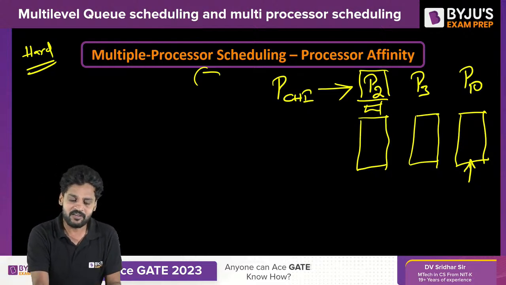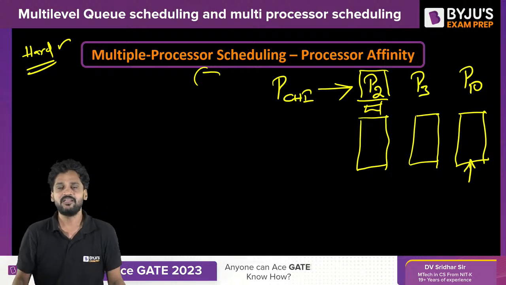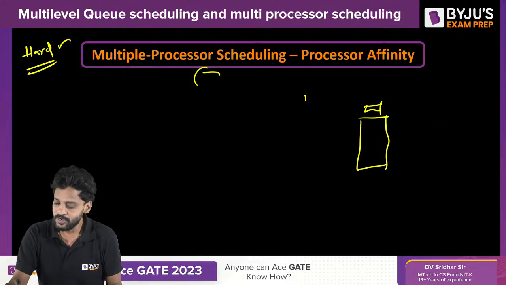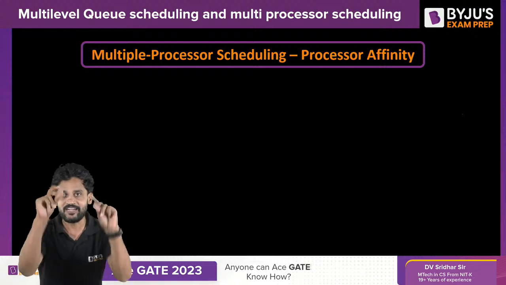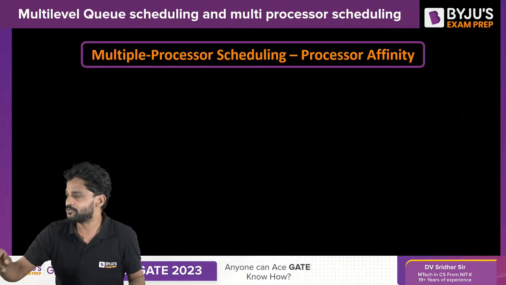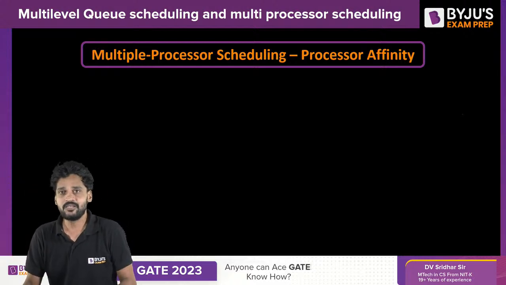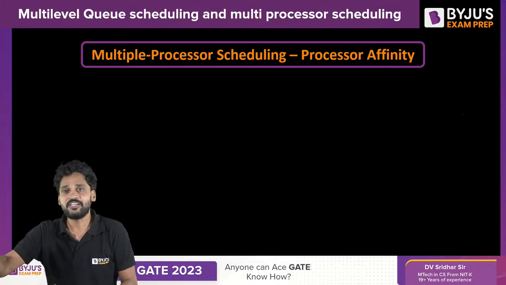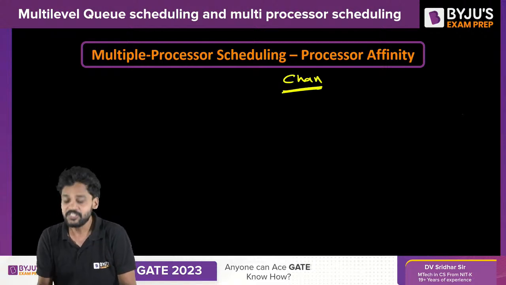Here, we discussed that hard affinity is the best solution for the entire problem that we discussed right now. But there is some counteracting concept here. Since the total operating system cannot be developed by a single guy, I am dealing with this cache affinity problem. One of you guys, Mr. Chanchal or Miss Chanchal, is dealing with one more problem. Chanchal's problem is that she is given the task of developing a module to solve one more problem.